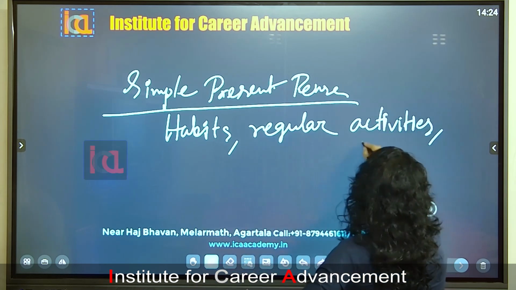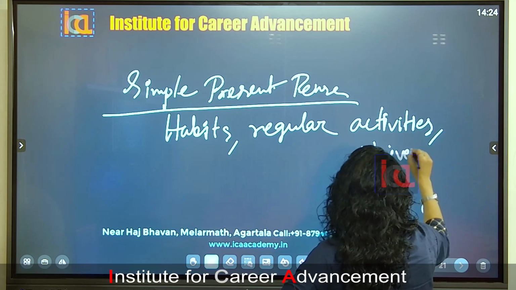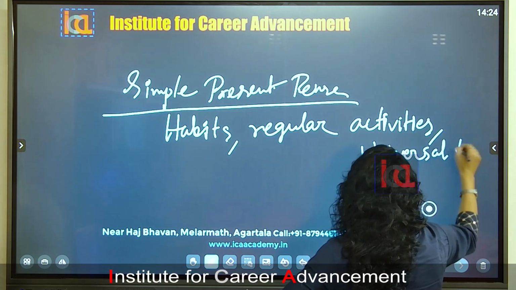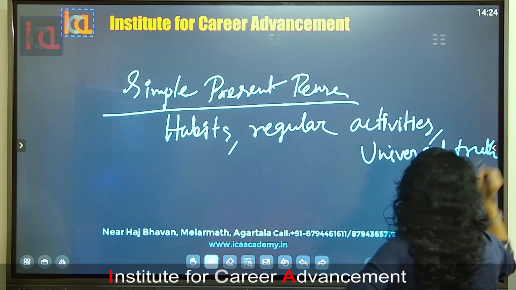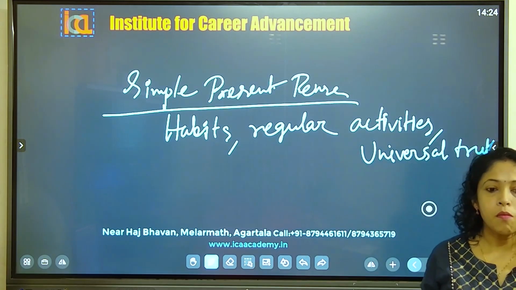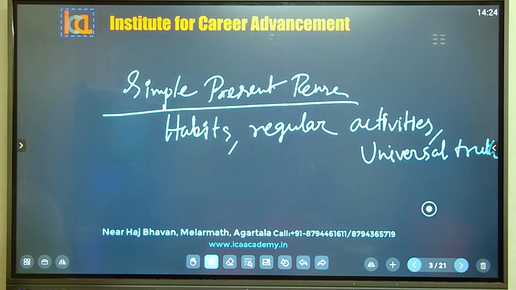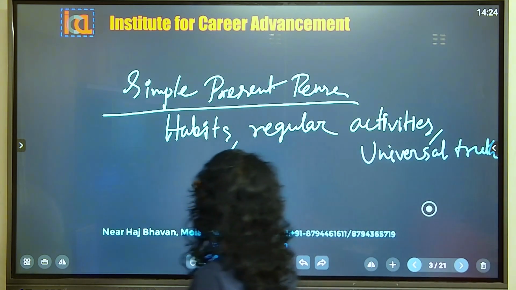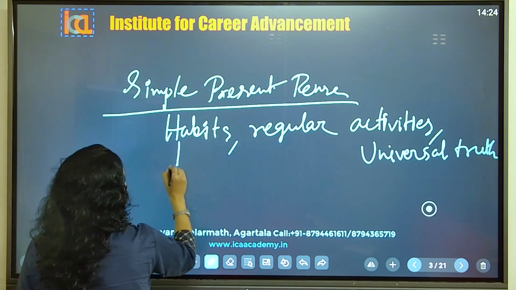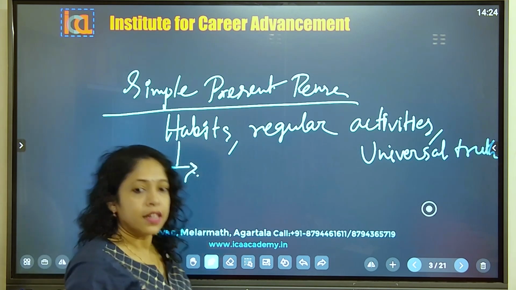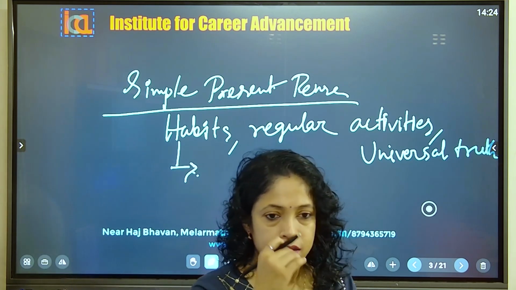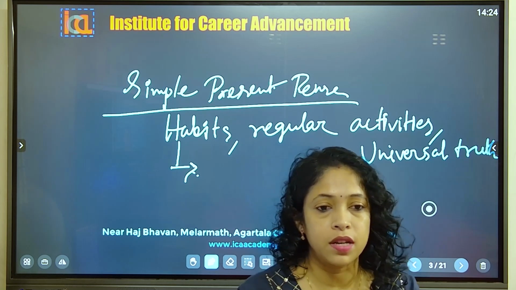or universal truth. Okay, so these are the simple present tense form, habits, regular activities and universal truth. Now what habit do we have? For habit, if we take an example, can you tell me an example of habit that you do regularly?